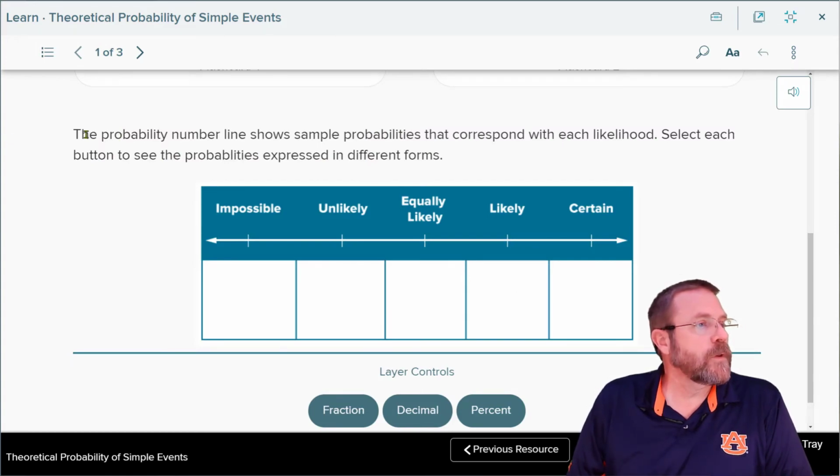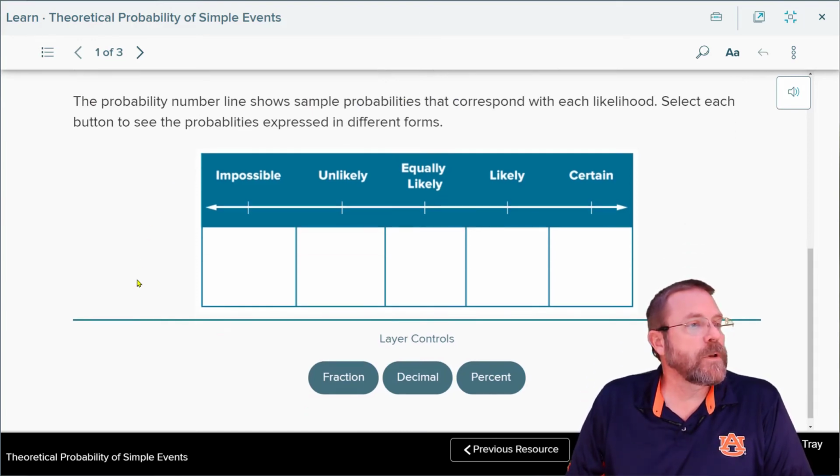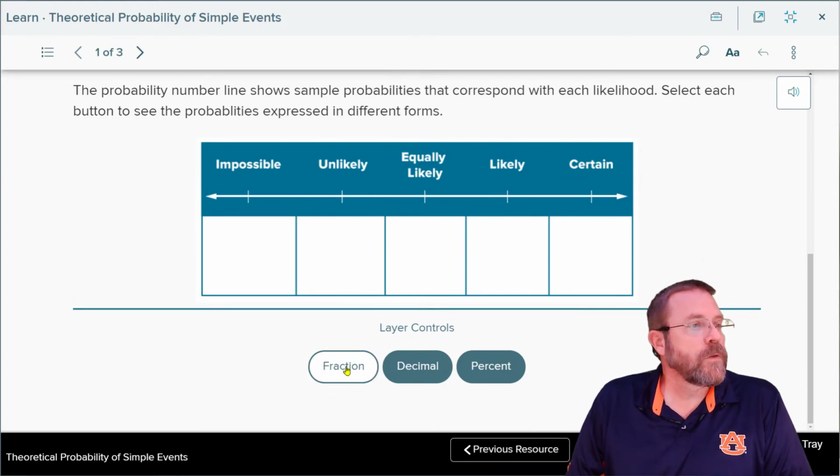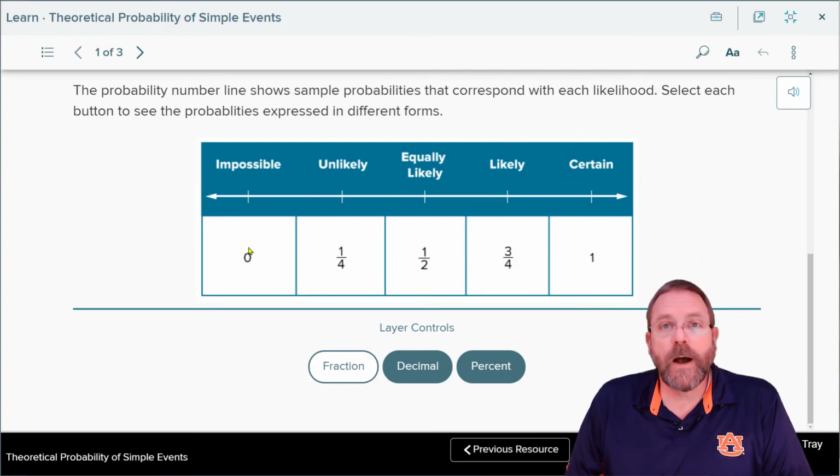Scrolling down, it says the probability number line shows the sample probabilities that correspond with likelihood. Select each button to see the probabilities expressed in different forms. So, as a fraction, impossible means it's not going to happen. A 1 out of 4 chance, not very likely. A 1/2 chance, equally likely. 3/4 odds, likely.